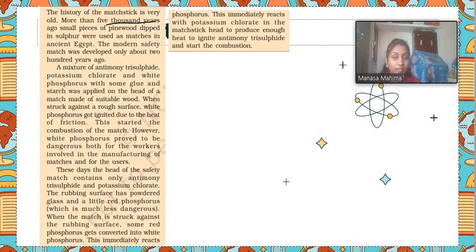Correct? So this matchstick is said to have a history. Do you know? It was discovered 5,000 years back by the Egyptian people. How were they using matchsticks at that time? They were using pine wood. That wood they dipped in sulfur and used as a matchstick. Later on, they discovered that the black surface that we see on the matchstick is made of antimony trisulfide.